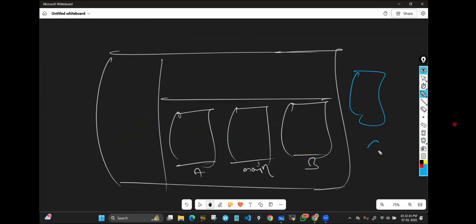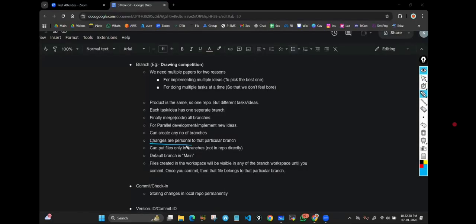Two papers are there. Whatever you draw here in this paper, this one will not come to know. Whatever you do here, this will not come to know. Correct or not? So changes, here changes means I'm talking about the code. Changes are personal to that particular branch. Means the code, whatever you keep, that is personal to that branch only. Other branches will not come to know.